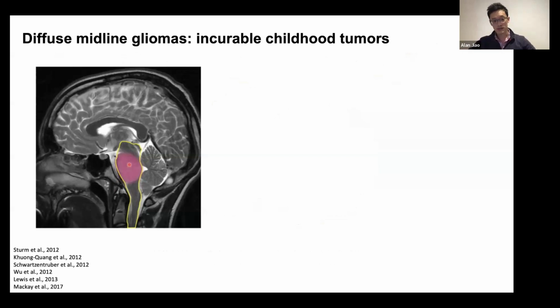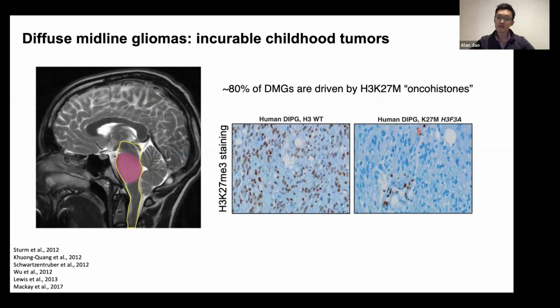For a long time, these gliomas were treated the same way as adult gliomas, but that started to change around 12 years ago now, when it was discovered that unlike the vast majority of adult gliomas, about 80% of the pediatric ones carry a very specific mutation in histone H3, where lysine 27 is mutated to methionine. And one of the most remarkable features of these histone mutant tumors compared to their histone wild-type counterparts is that the K27M gliomas exhibit this global loss of H3K27 trimethylation.